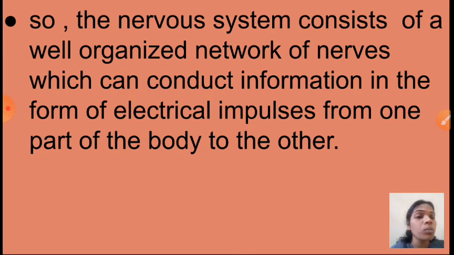Okay children, so I hope you understood now. At the same time, the diagram of that neuron, you also have to practice at home.